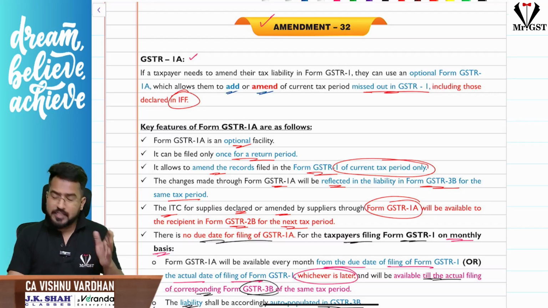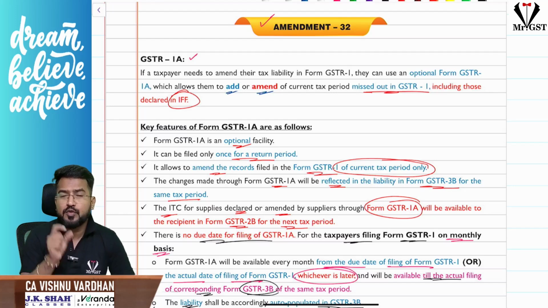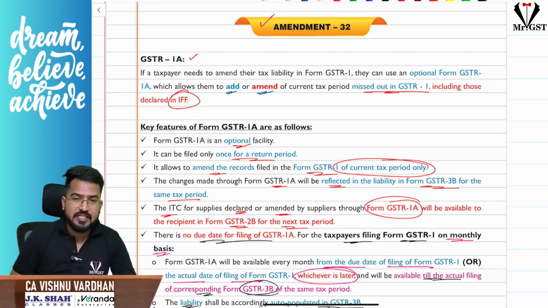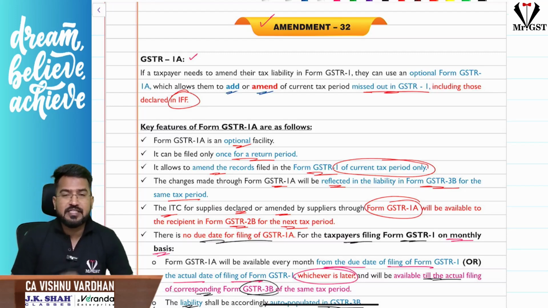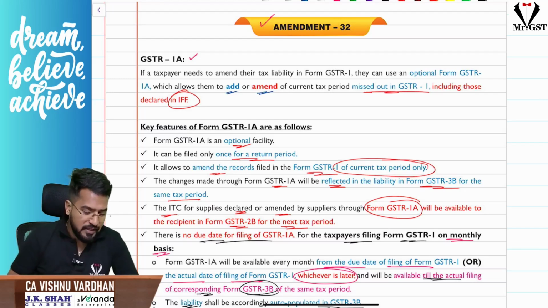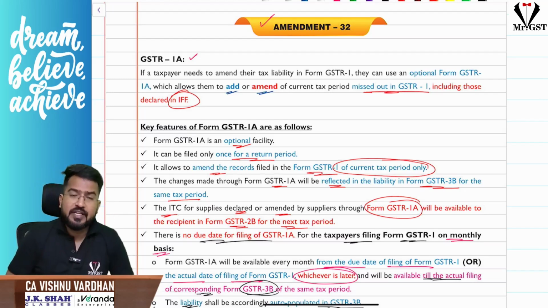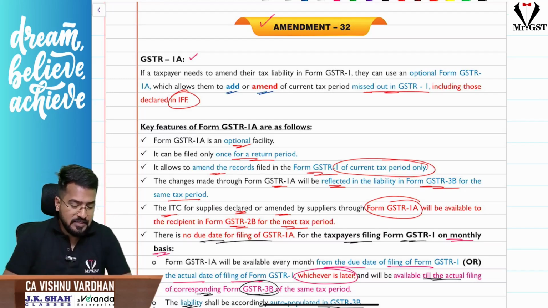Now coming to the next one, the new one, GSTR 1A. GSTR 1A is for either adding invoices or amending the invoices which are given in GSTR 1. So this you can do. Suppose any invoices are missed out in GSTR 1, or any invoices are wrongly reported in GSTR 1, you can use GSTR 1A and file that. Or even the details given in IFF also, you can amend by filing GSTR 1A.